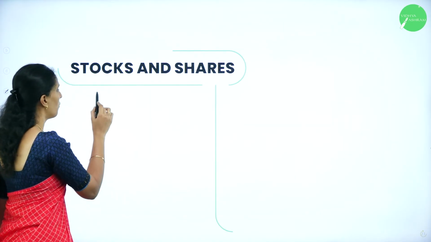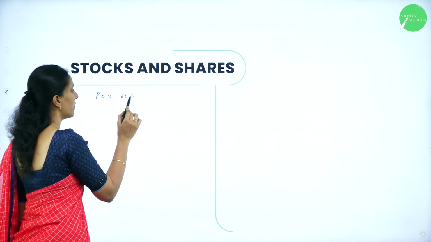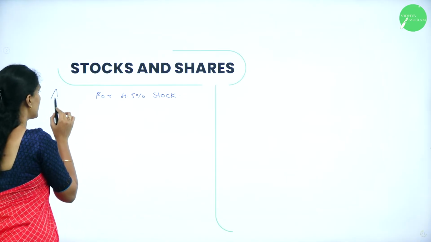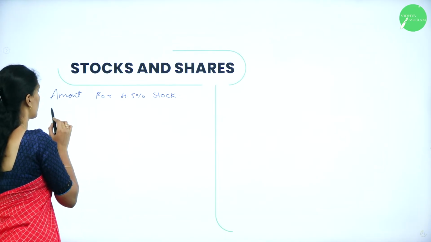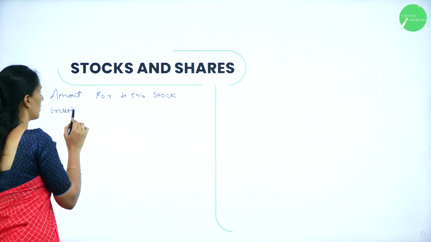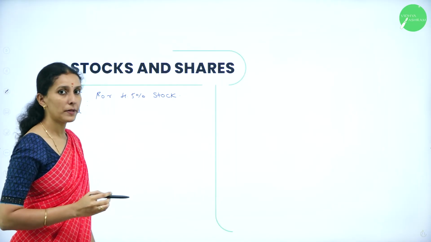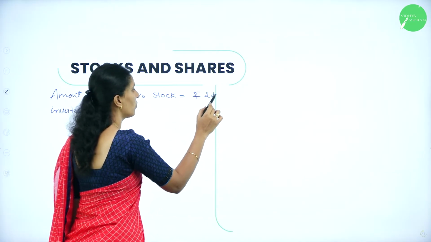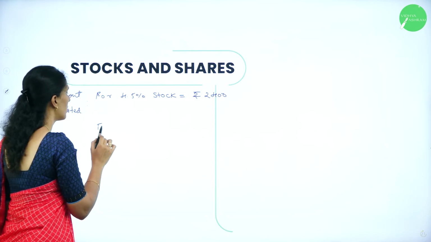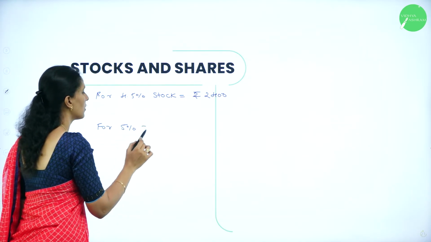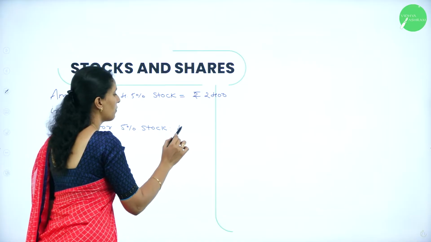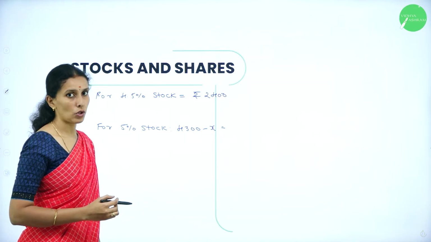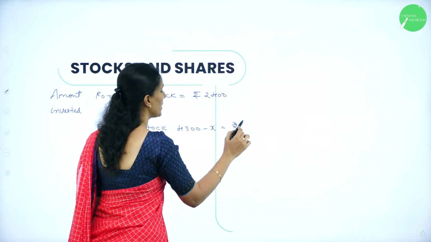So therefore, for 4.5% stock, amount invested. Amount invested for 4.5% stock is X we have taken. So that is equal to rupees 2,400. And for 5% stock, we have taken it as 4,300 minus X. That means 4,300 minus 2,400. That is equal to rupees 1,900.